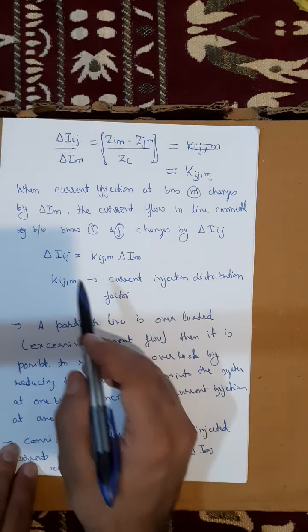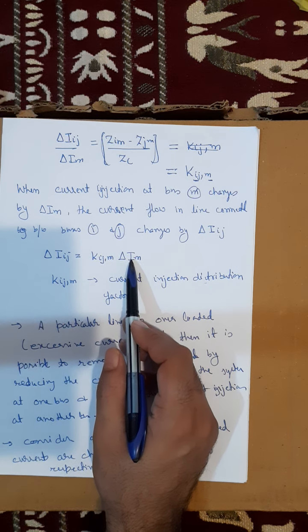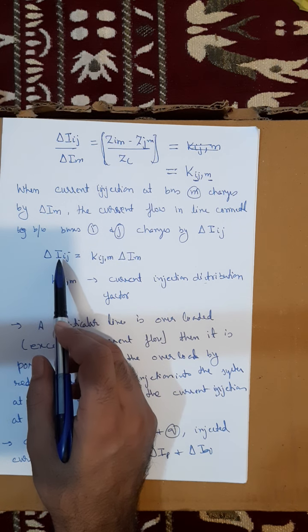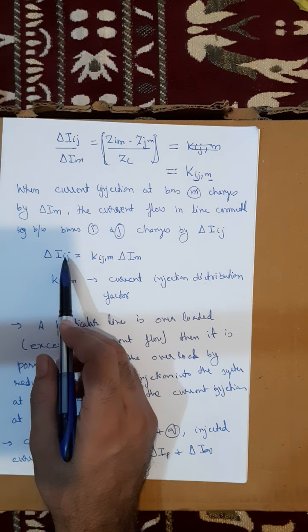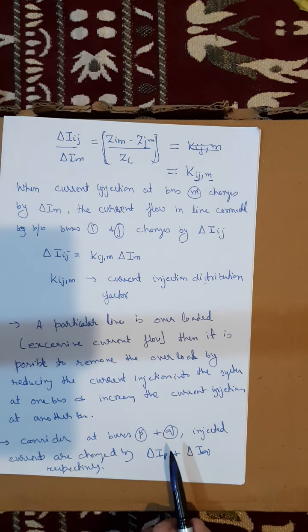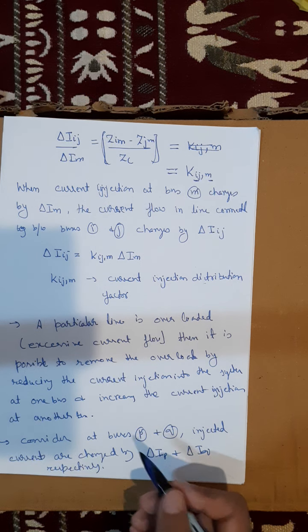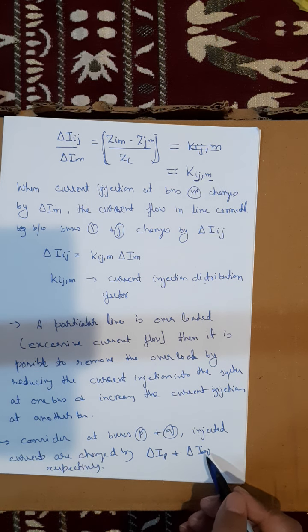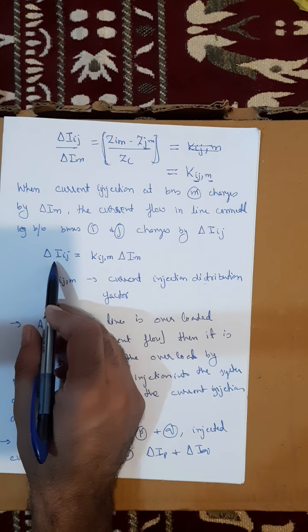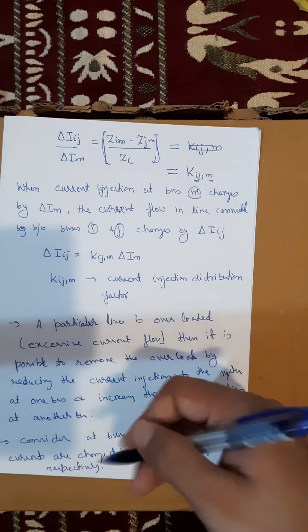Here we are saying only at bus M, at any bus M, the current is changing. Because of that, the current in the transmission line connected between bus I and J changes. But we can have current injection at more than one bus. So we are taking a case where we have two buses, P and Q, and we change the current injection at the two buses by delta IP and delta IQ. The current distribution in the line connected between bus I and J will change because of the current injection at two buses.